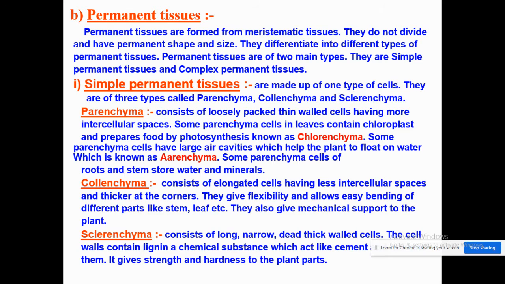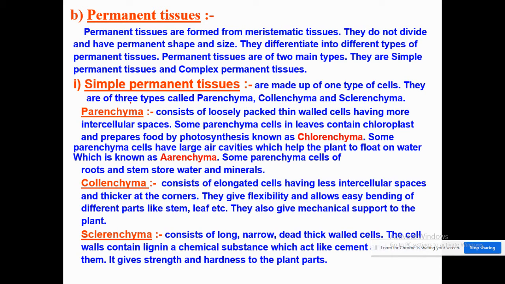Coming to the permanent tissue, it is of two types: simple permanent tissue and complex permanent tissue. In case of permanent tissue, these are formed usually from the meristematic tissues. They do not divide and they have a permanent shape and size. So simple permanent tissue, its first type is parenchyma.